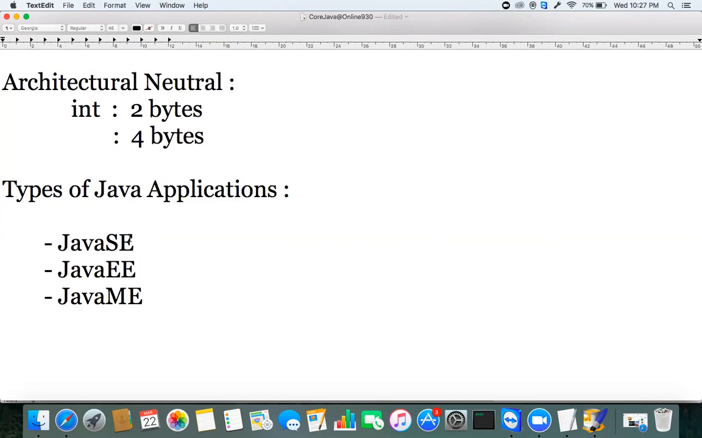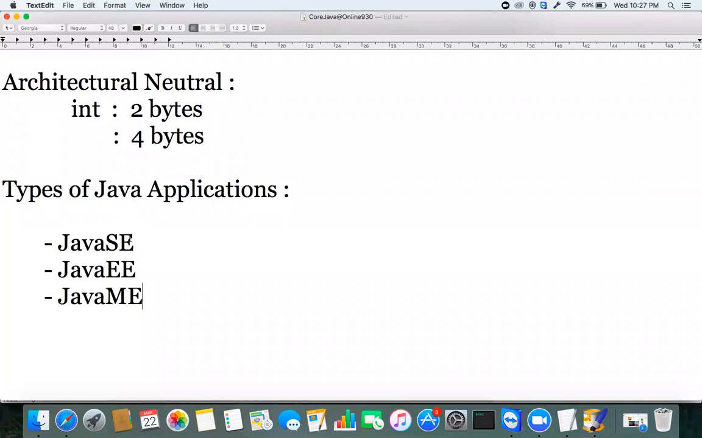Java ME is called Java Micro Edition. It's not Mobile Edition; the original name is Java Micro Edition. Right now, there is no demand for micro editions. The reason is that nowadays 90% of smartphone users in the entire world are using Android phones, and 10% are using iPhones or similar devices. It's not Java Mobile Edition, it's Micro Edition.